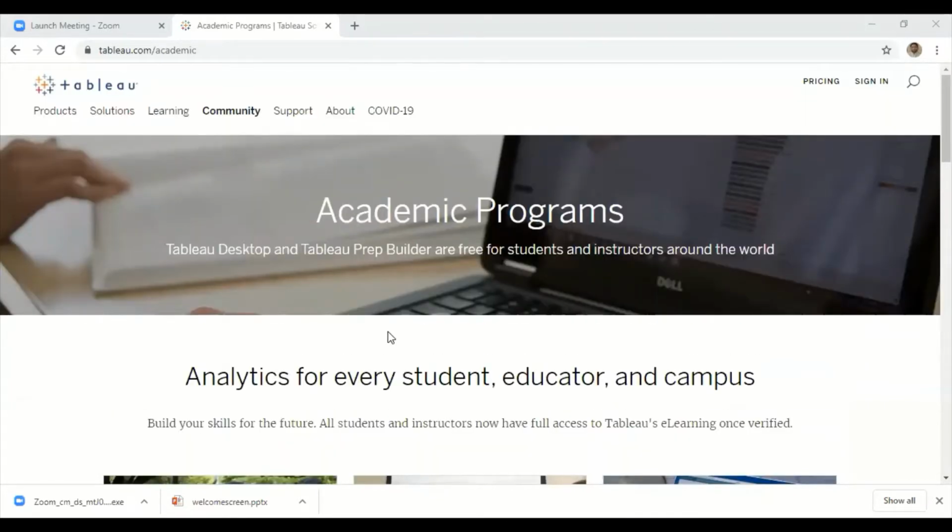When you are downloading the software, I recommend you download both Tableau Prep Builder as well as Tableau Desktop. Tableau Prep Builder is for the data mining purposes. Once the data is mined, you can forward the data to Tableau Desktop, and using Tableau Desktop we can visualize the data. Hope you are clear. Students, better you note down this link.